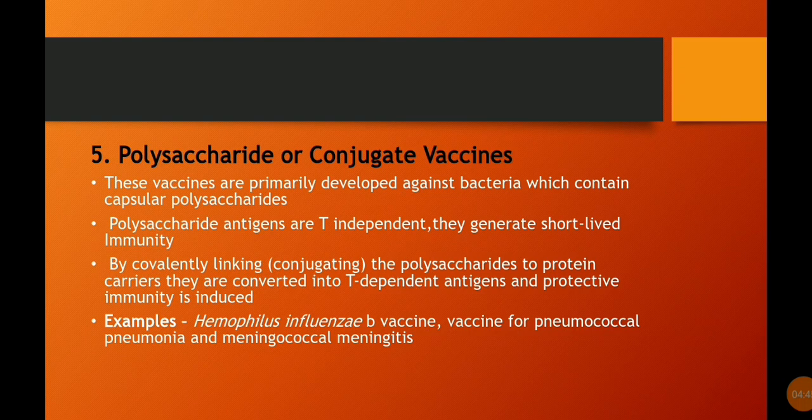Fifth, polysaccharide or conjugate vaccines. These vaccines are primarily developed against bacteria which contain capsular polysaccharides. Polysaccharide antigens are T independent, and they generate short-lived immunity. By covalently linking or conjugating the polysaccharides to protein carriers, they are converted into T-dependent antigens and protective immunity is induced. Examples include Haemophilus influenzae B vaccine, vaccines for pneumococcal pneumonia, and meningococcal meningitis.